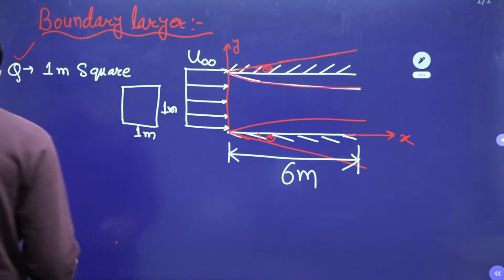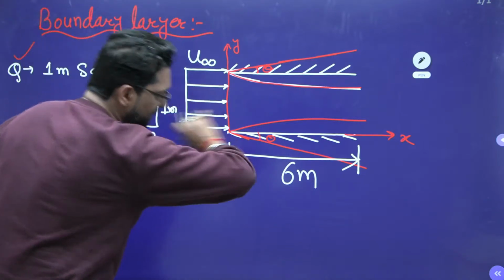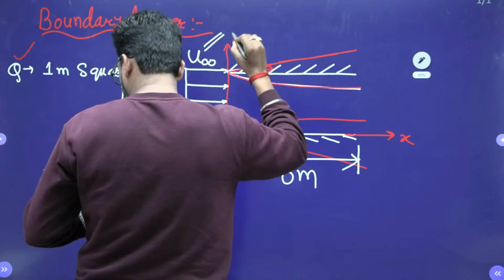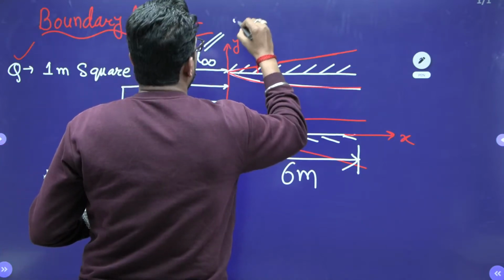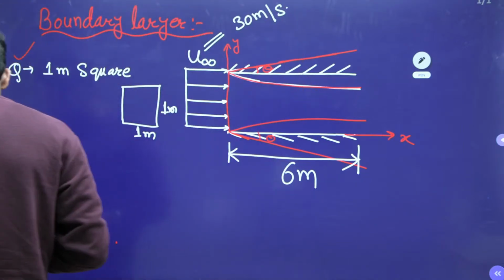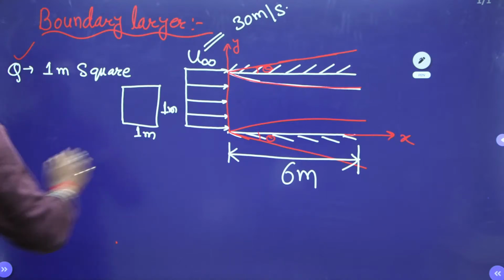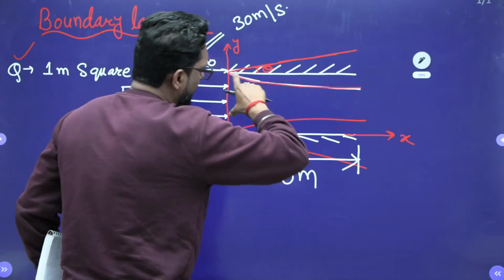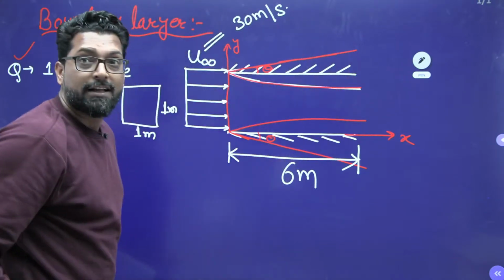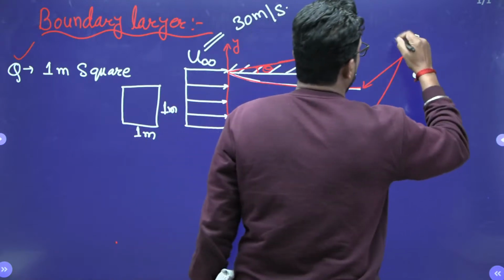Now, the air is moving with an average velocity of 30 meters per second. To account for the growing boundary layer, that means you consider the growth of a boundary layer.